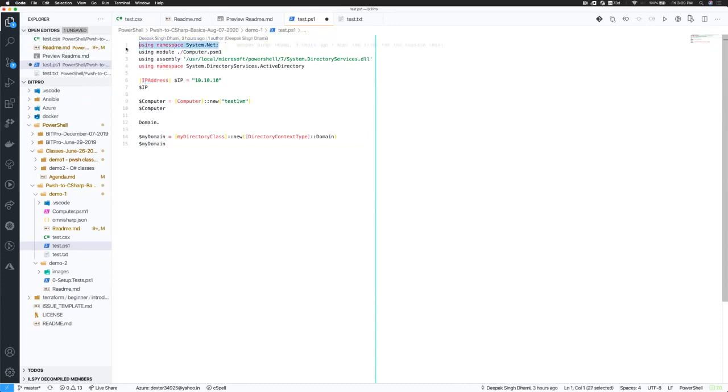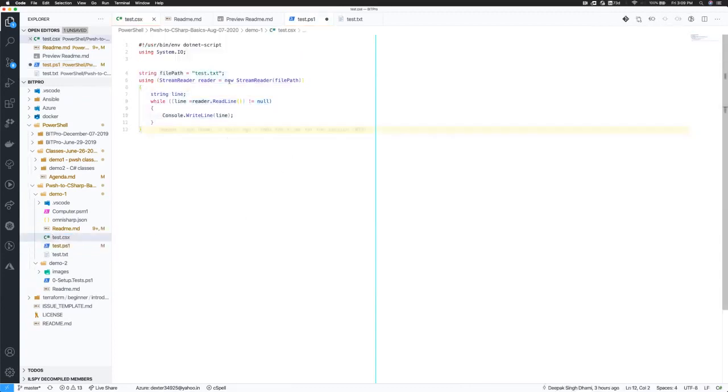If I omit this using namespace, then I have to use something like system.net.IP address, a fully qualified name of the type. It becomes cumbersome to add fully qualified names every time, so people prefer to put a using namespace at the very top and then continue using the types declared inside it. And in C# it's pretty similar.